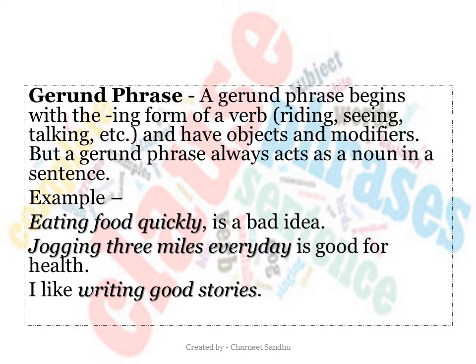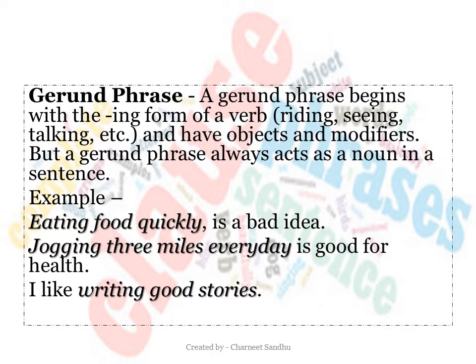Gerund phrase. A gerund phrase begins with the ing form of a verb. For example, ride plus ing, riding. See plus ing, seeing. Talk plus ing, talking, etc. It can have objects and modifiers, but a gerund phrase always acts as a noun in a sentence.